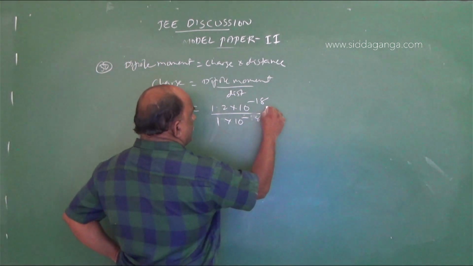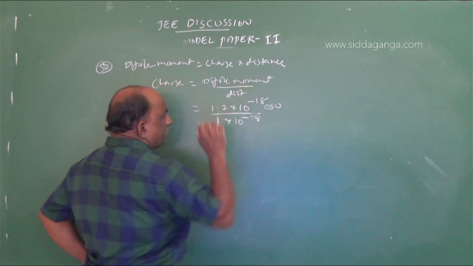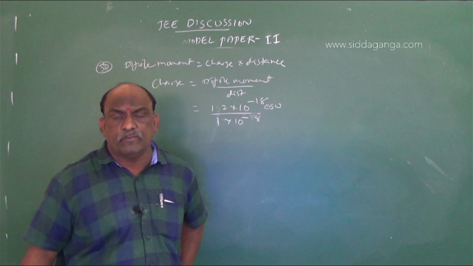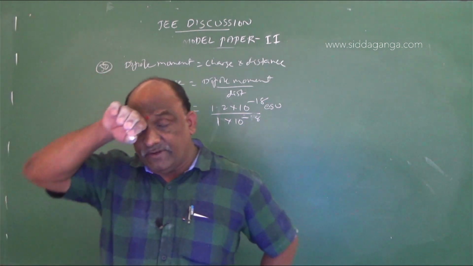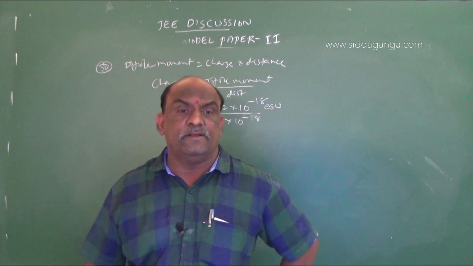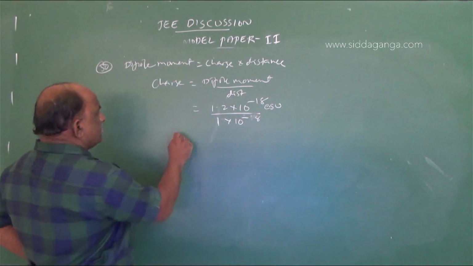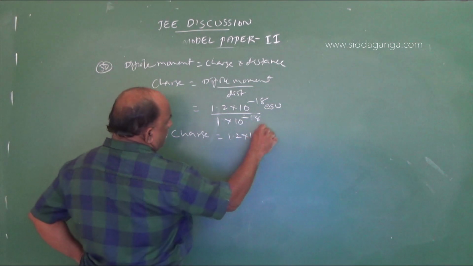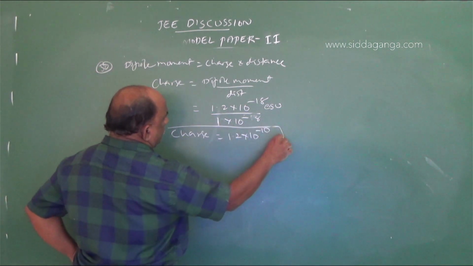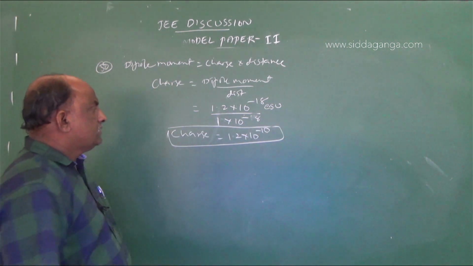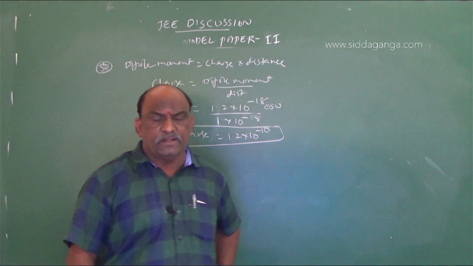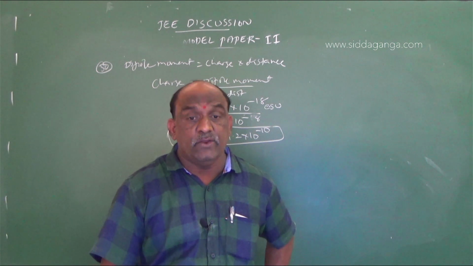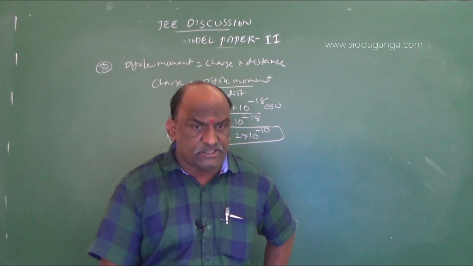Which gives electrostatic units. 1 D is equal to 10 power minus 18 electrostatic units, that is in CGS pattern. So the charge is equal to 1.2 into 10 power minus 10. But here we have to calculate the value of x, the electronic charge.